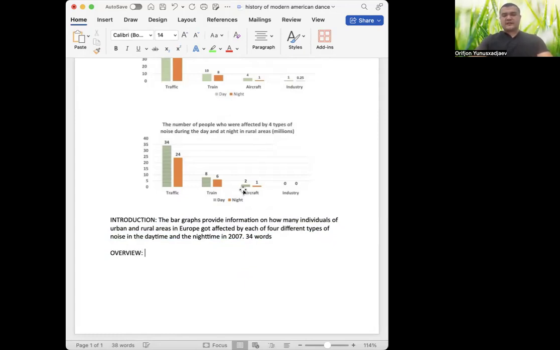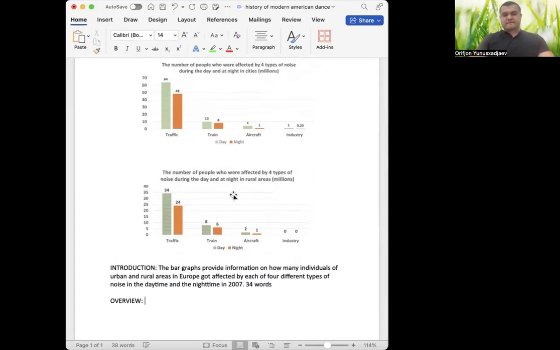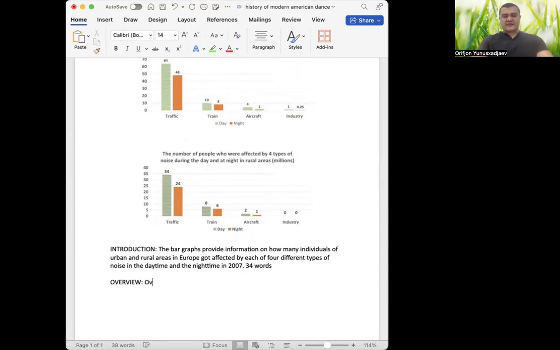Regarding the overview, I see that this one is higher, this one is higher, higher, higher. So more people got affected by the daytime noise, right? So I can simply start with the word overall.